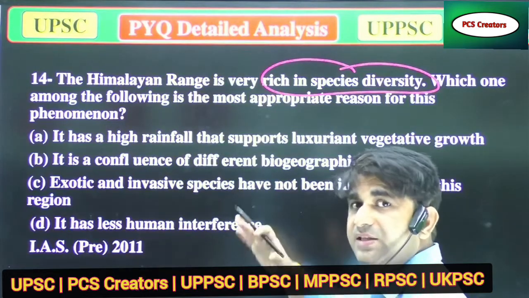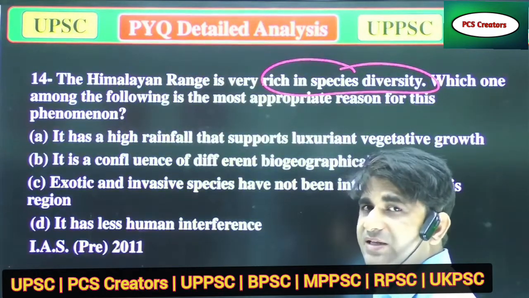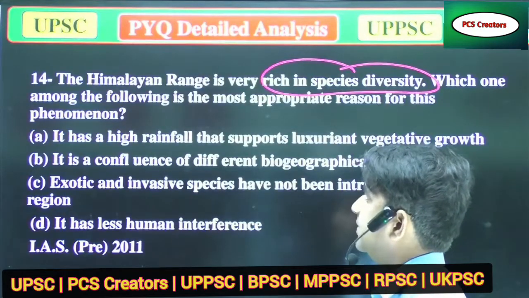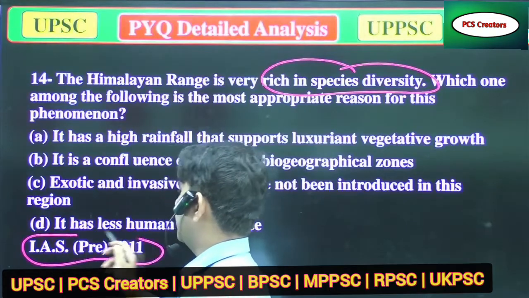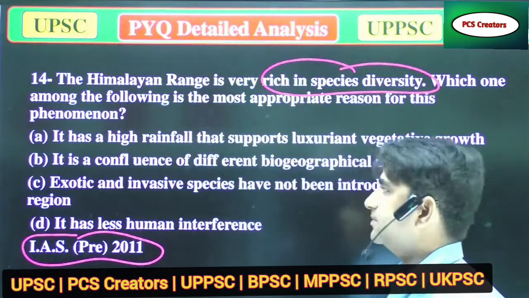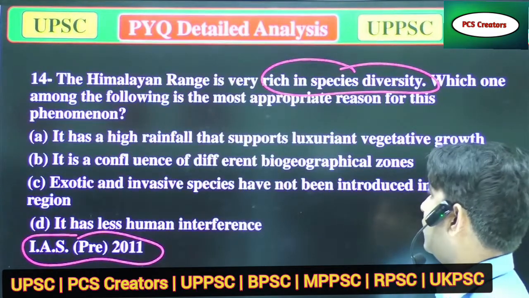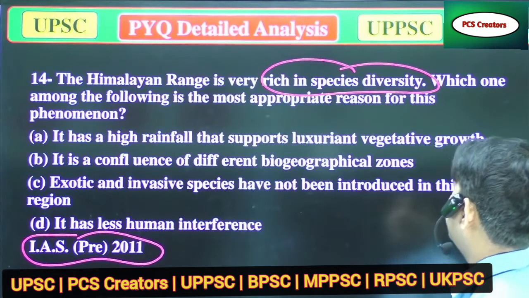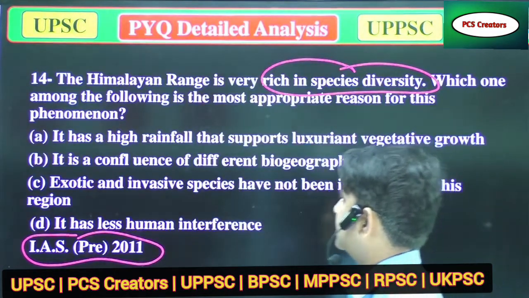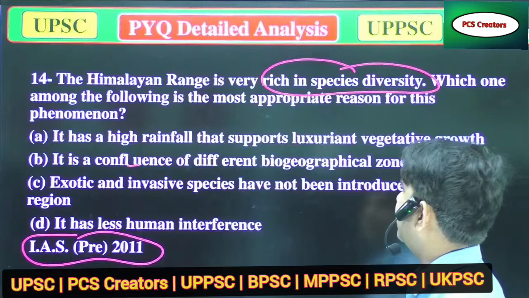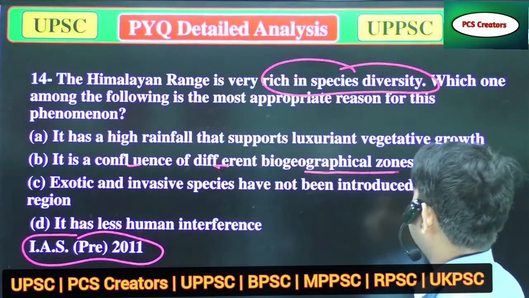Again, the Himalayan range, mainly the Western Himalayas and Eastern Himalayas, is very rich in biodiversity. Why? There are reasons. It is a question from IAS 2011, so you can understand the importance of this question. A, it has high rainfall that supports luxuriant vegetation growth. B, it is a confluence of different biogeographical zones. That could be the correct one.